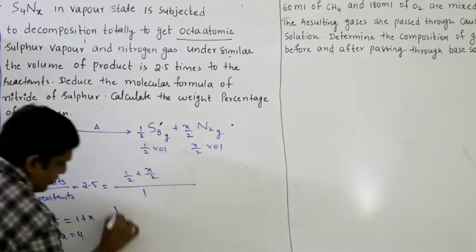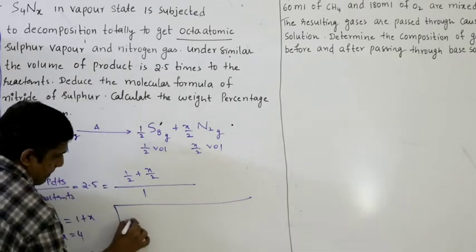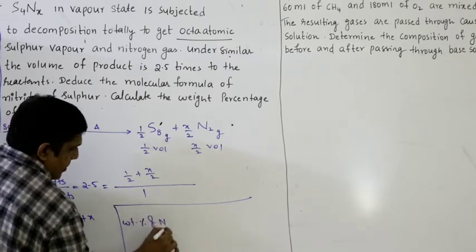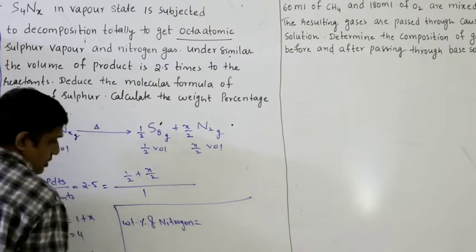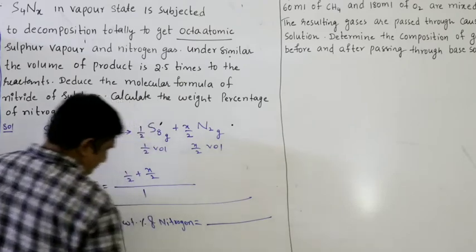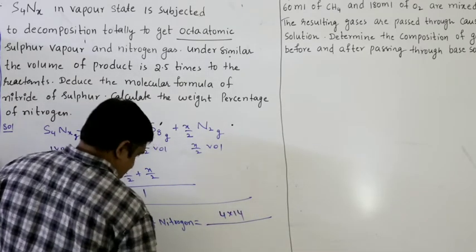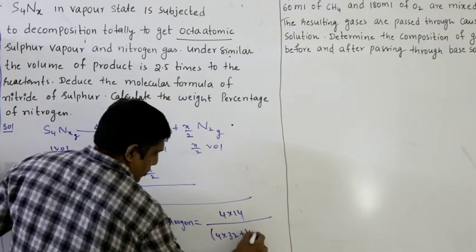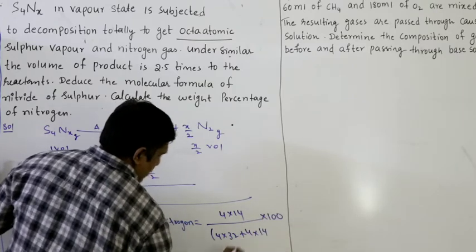Next you have to find the weight percentage of nitrogen. So there are 4 nitrogen atoms, 4 into 14, over 4 sulfur atoms, 4 into 32, plus again 4 into 14, into 100 percent.